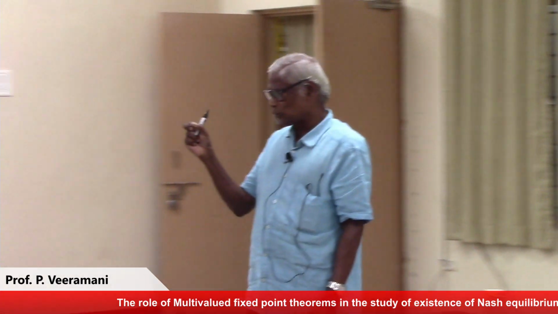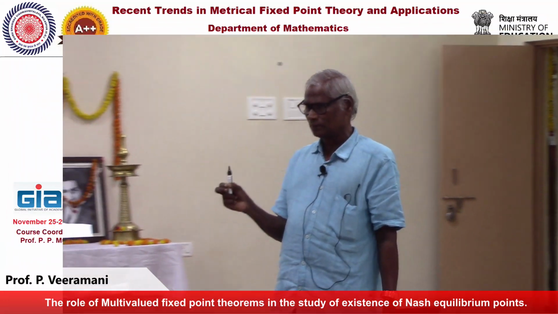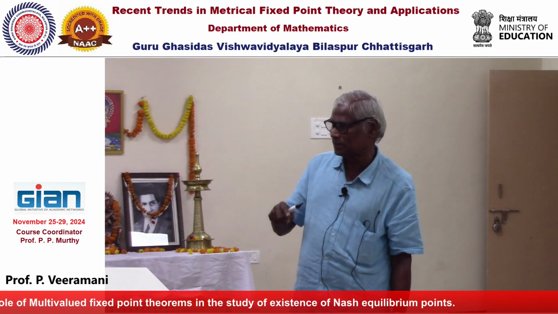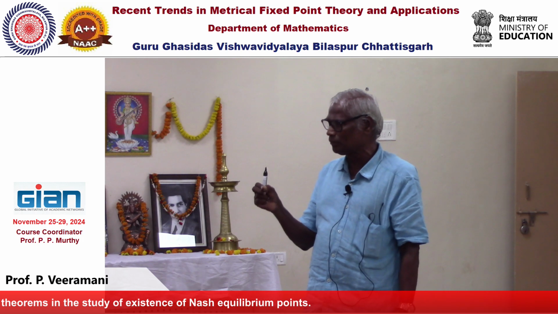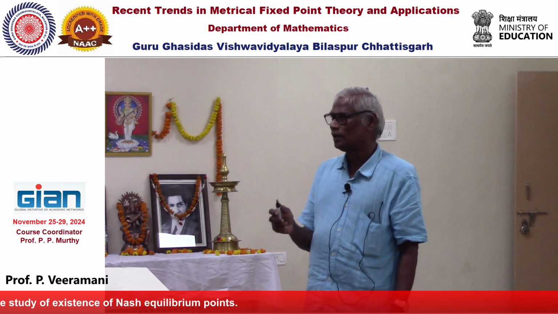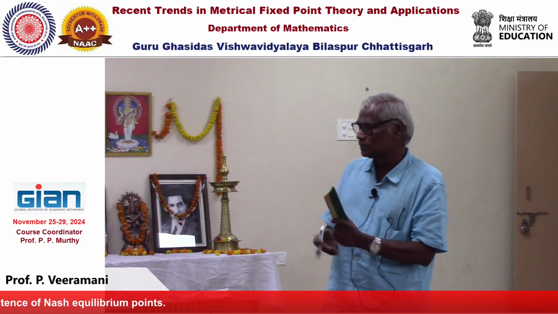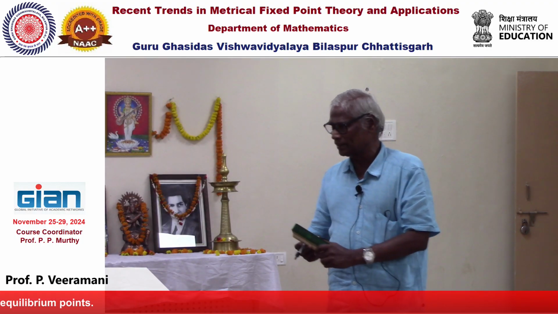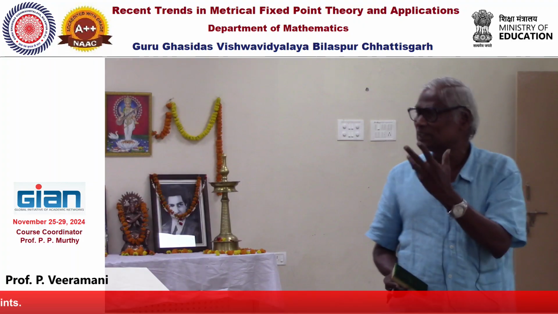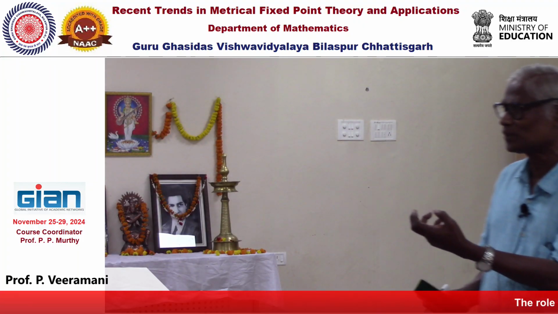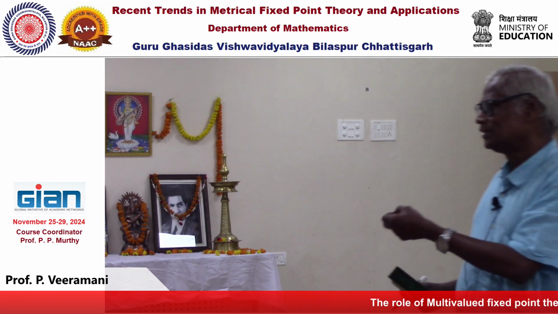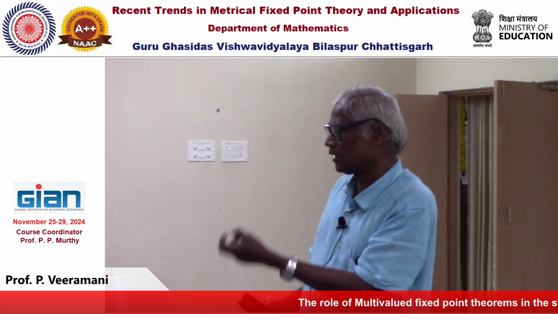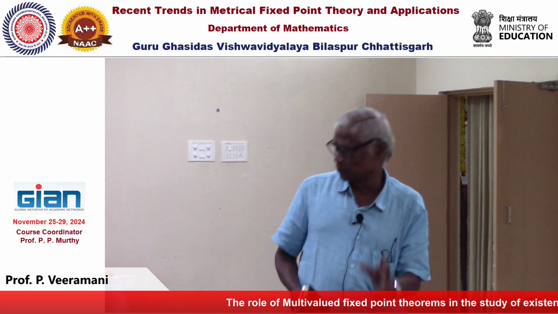So if C is a closed subset of K, then the inverse image T inverse of C is again a closed subset of K. For a single valued continuous map, the inverse image of an open set is open, and similarly the inverse image of a closed set is closed.